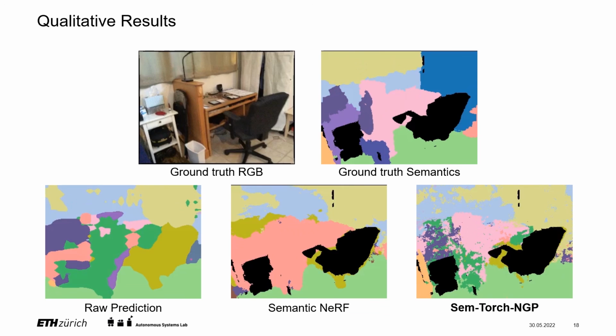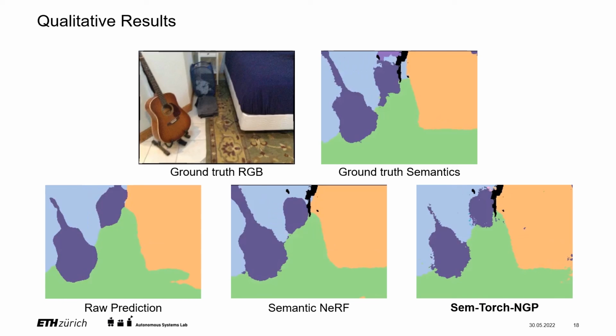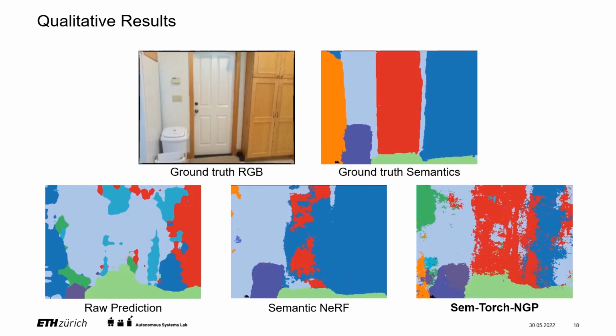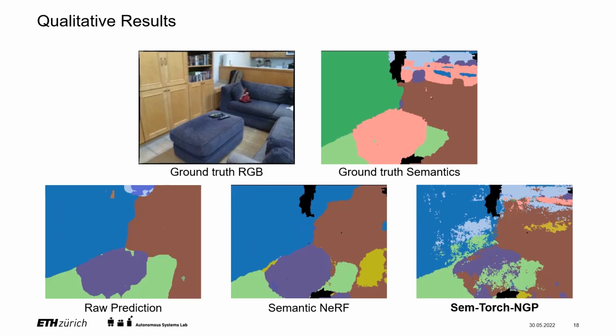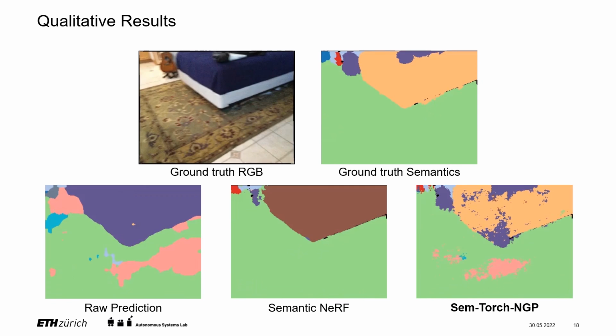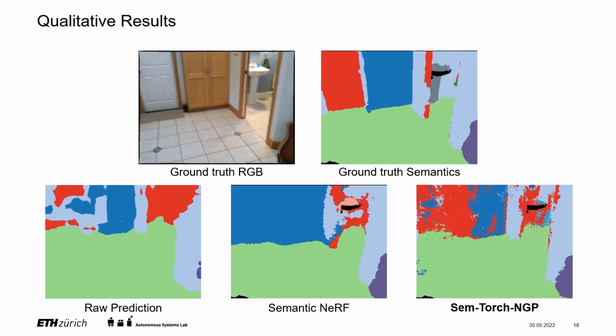In the end, we show qualitative results of the ground truth label, the predicted label, the baseline, and our proposed method. We can see that our method can produce more view-consistent labels which also fit each object better, even when the predicted labels are inaccurate.